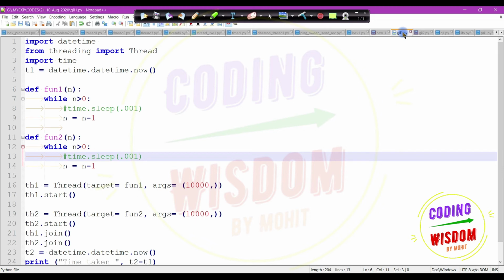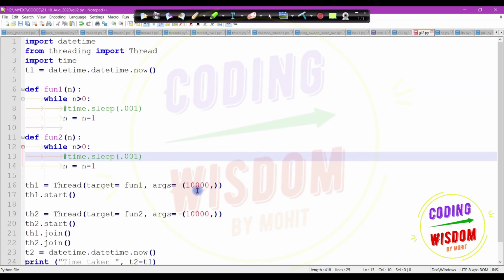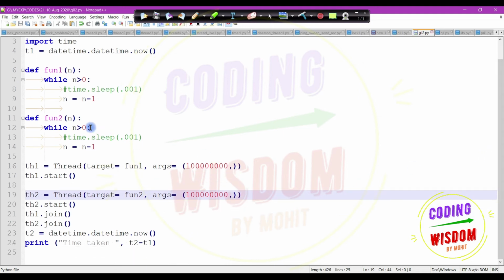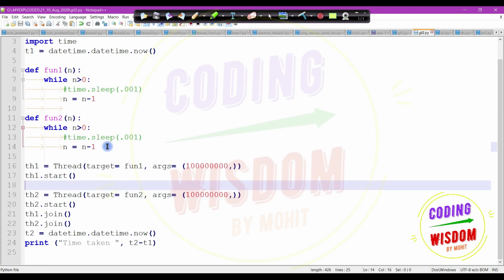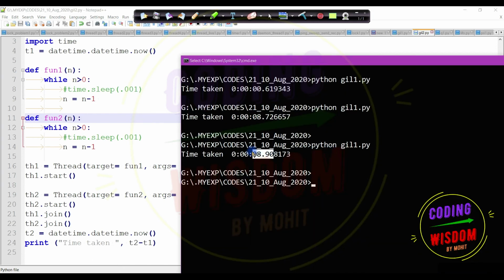Now in the GIL 2 example, I am using the same thing for this program. I have created two functions and two threads. Both threads work in parallel. If parallel processing were happening, the time should be the same, 8.9, near about 8 or 9. Let's run this program, GIL 2.